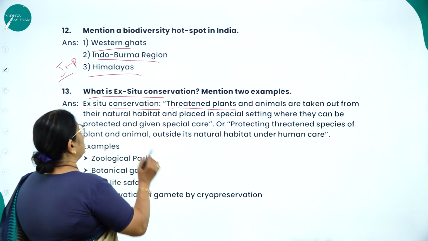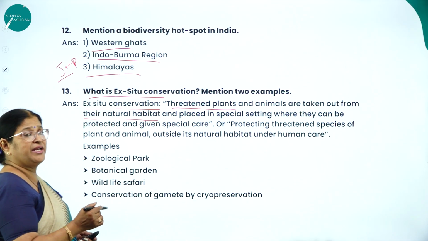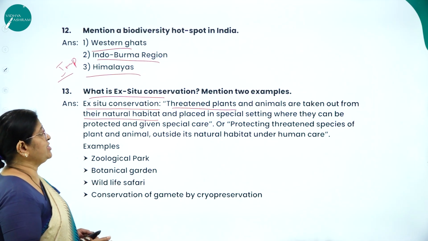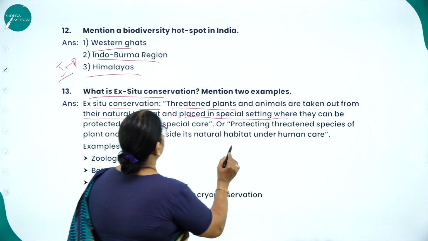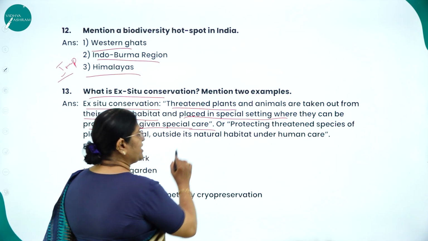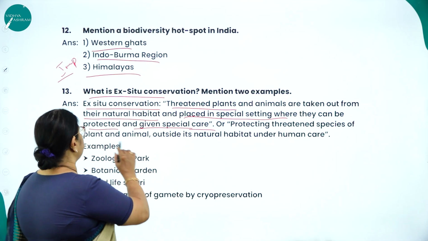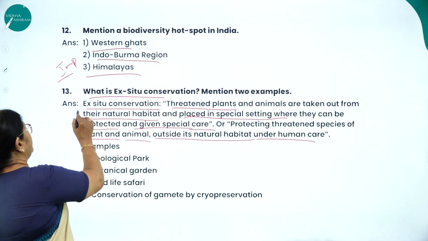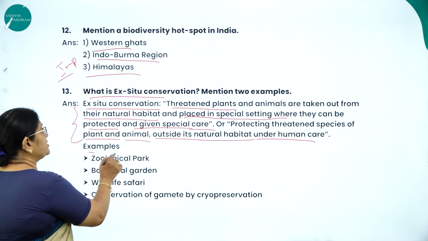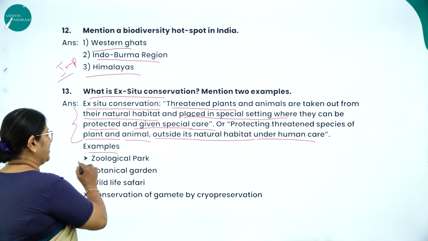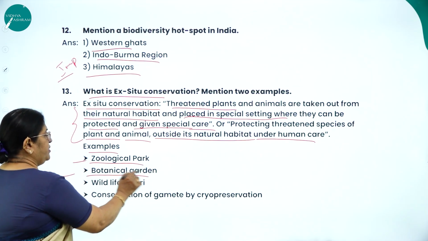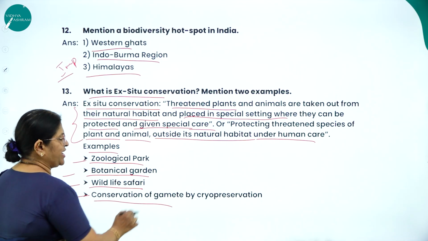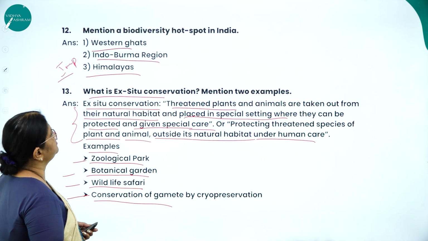Threatened plants and animals are taken out from their natural habitat. In situ, they are taken care of within the natural habitat. This is taken out from the natural habitat and placed in a special setting where they can be protected and given special care, or protecting the threatened species of plant and animal outside its natural habitat under human care. So this definition is very important. Examples, what are the examples? They have asked 2 examples. Either you can write zoological park, or you can give botanical garden, wildlife safari and conservation of gametes by cryopreservation.